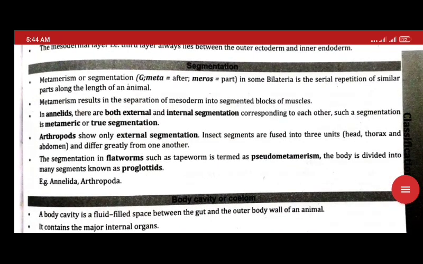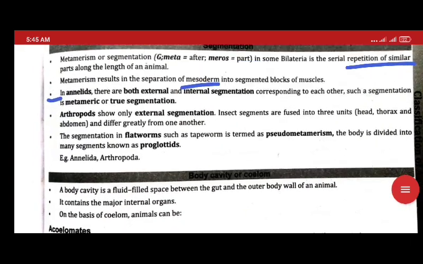So now we have segmentation. Segmentation means how the body is divided along its length by similar repetition. So metamerism arises from the mesoderm, and in Annelida metamerism means outer and inner both segmented.